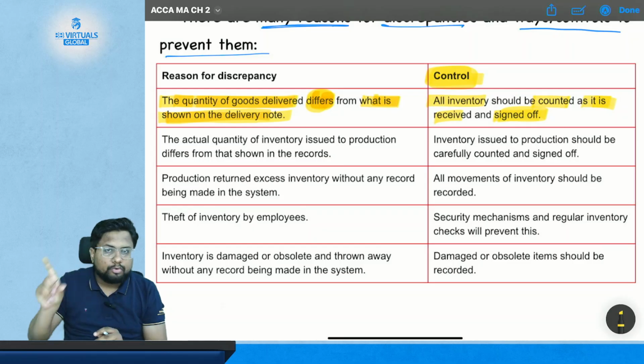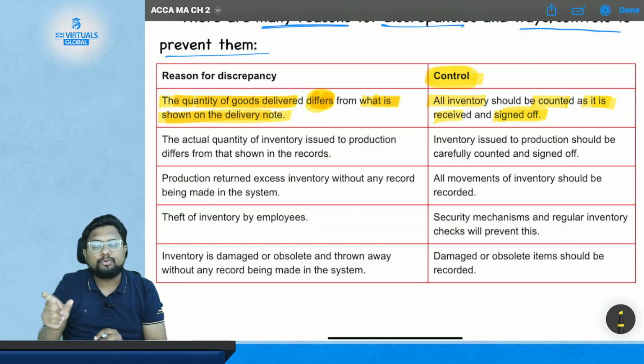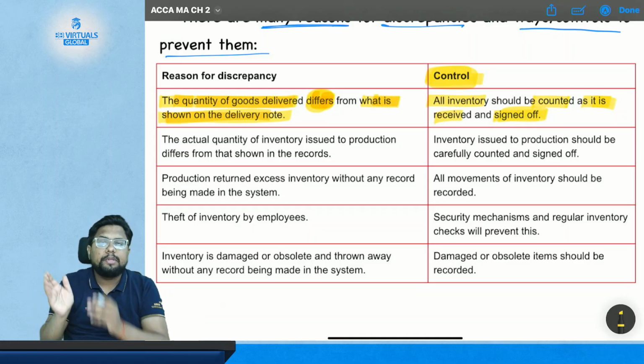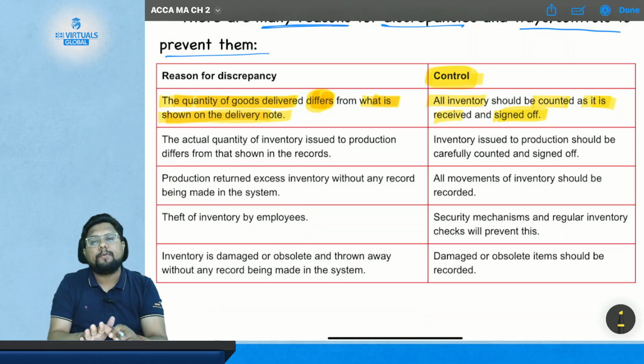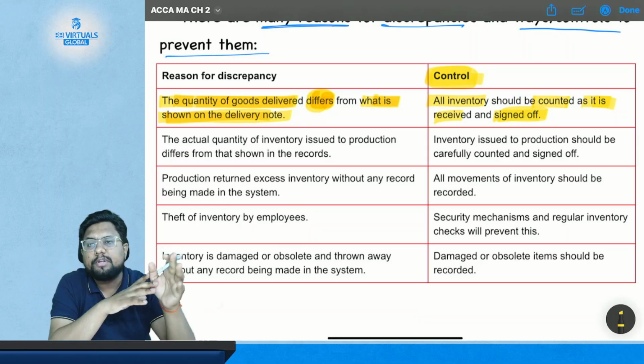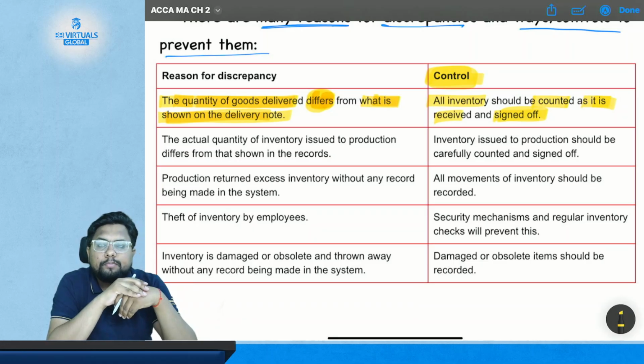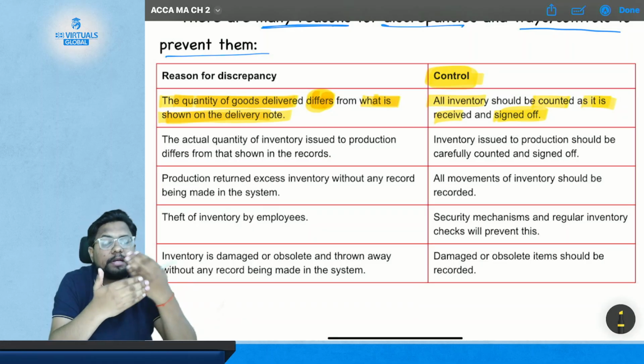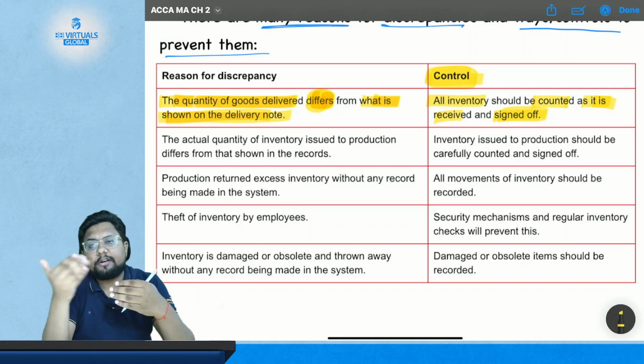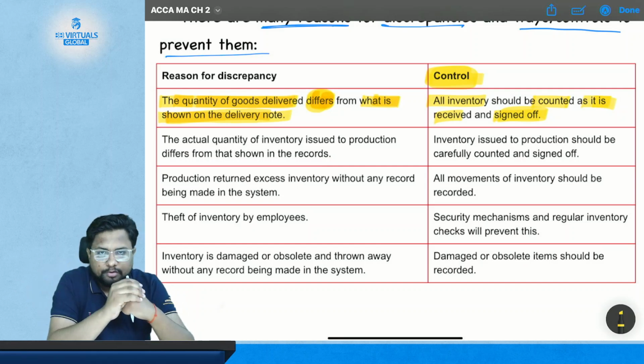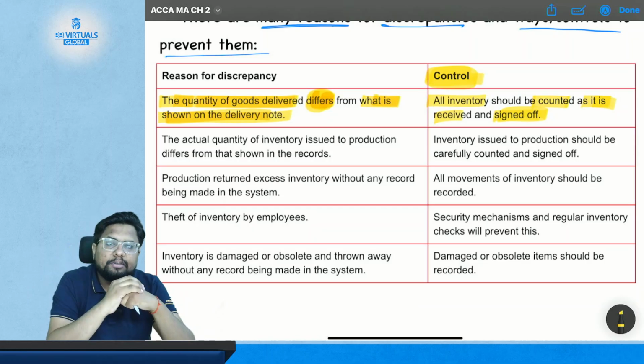Okay, so you know the issue. The issue is there may be a difference between the delivery note and the actual delivery of the goods. Now what is the control? The control is that every time you receive the delivery of the goods, you need to physically check, count and verify whether the same goods have been delivered which are shown in the delivery note or not. So this is the first reason and the first control.